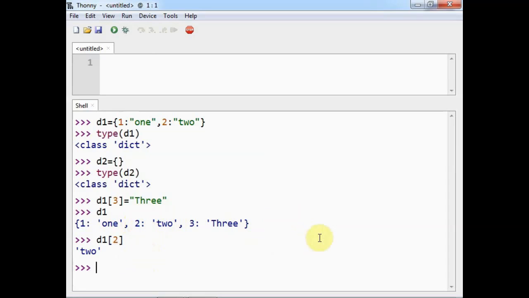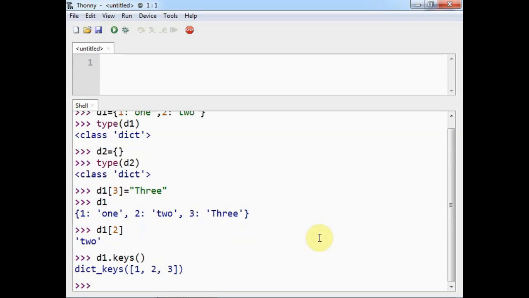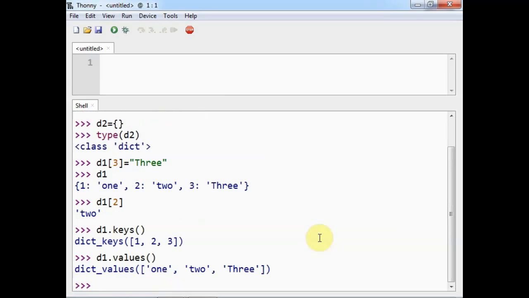If I want to retrieve all the keys, then I can say D1 dot keys, and it will display all the keys using this list. Similar to this, if I write values, then it will display the list of all the values.